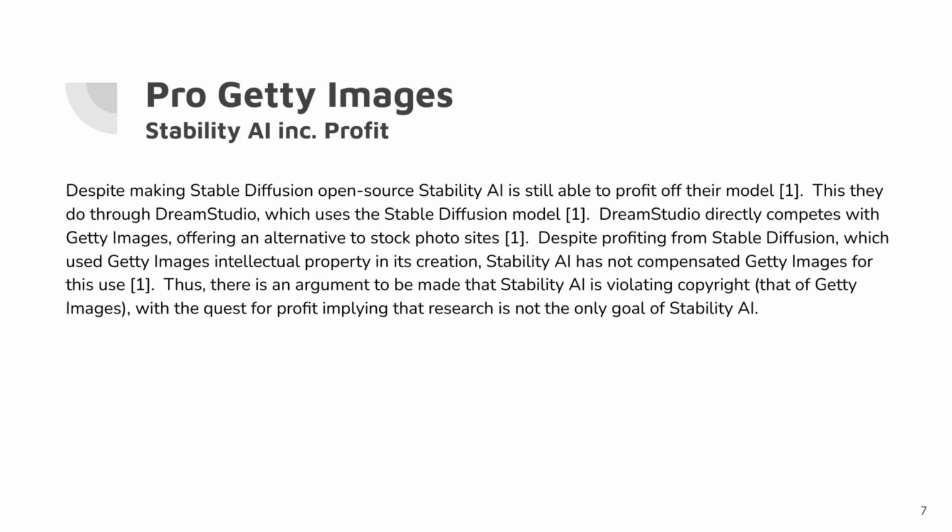Despite profiting from Stable Diffusion, which used Getty Images' intellectual property in its creation, Stability AI has not compensated Getty Images for this use. Thus, there is an argument to be made that Stability AI is violating copyright, that of Getty Images, with the quest for profit implying that research is not the only goal of Stability AI.